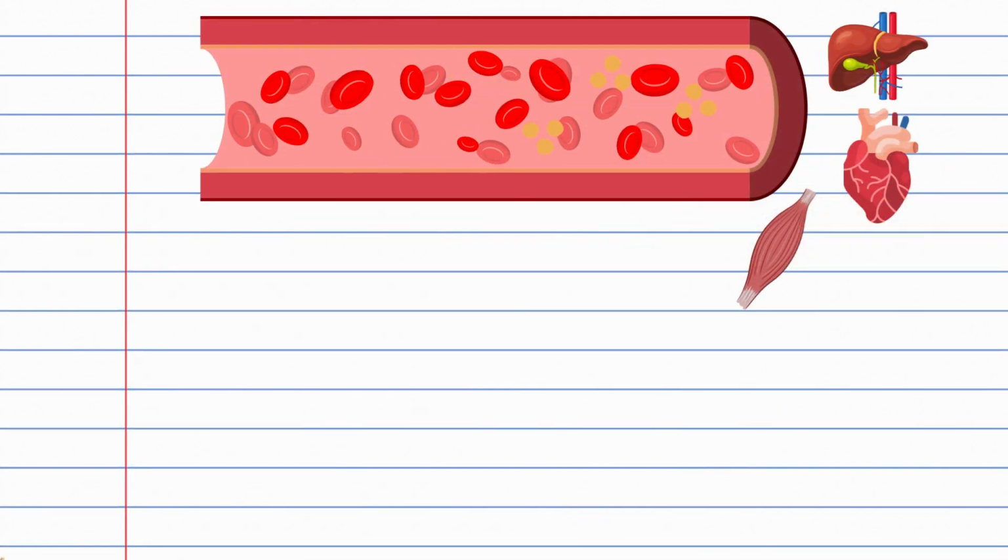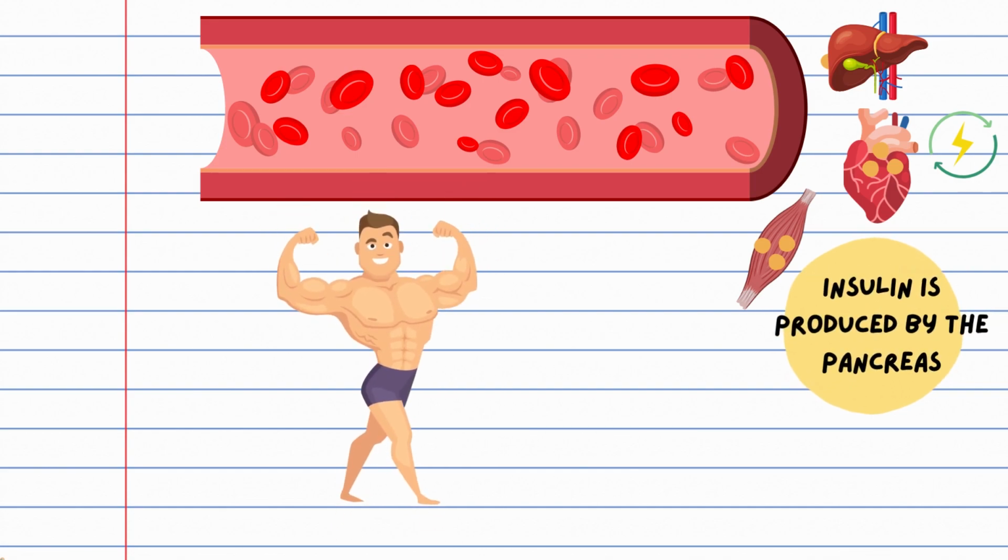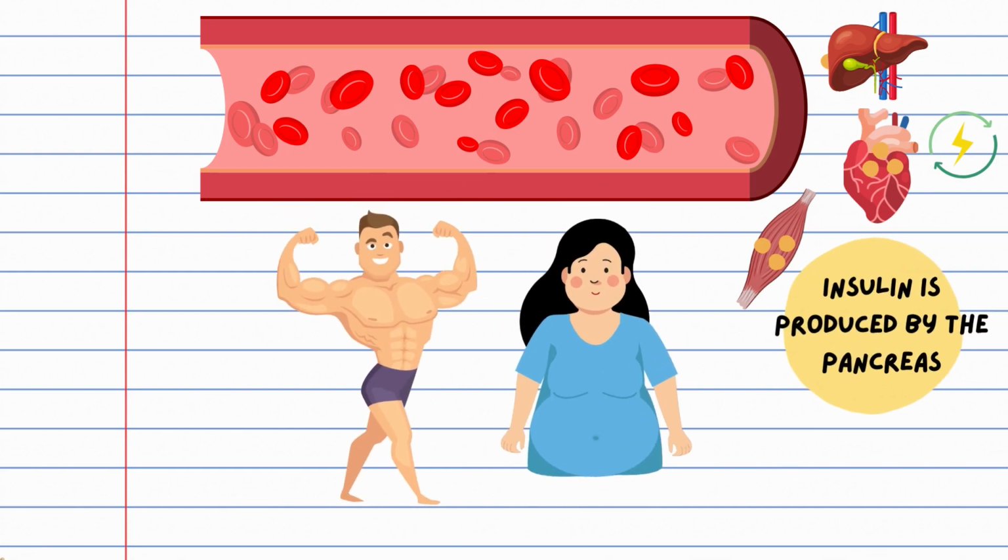Insulin allows glucose to be transported from the blood into other body tissues to be used as energy. It is the pancreas organ that produces all the insulin in our body. Insulin also allows us to build muscles and store fat as energy reserves. This is why it's known as the storage hormone.